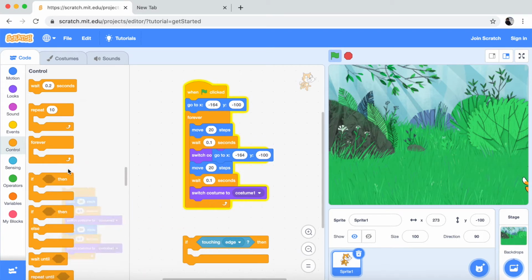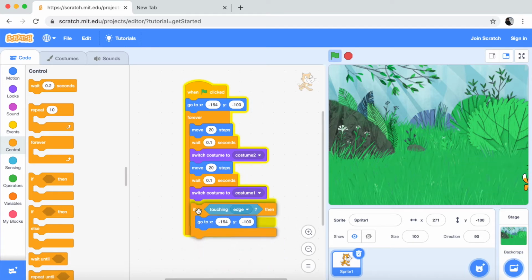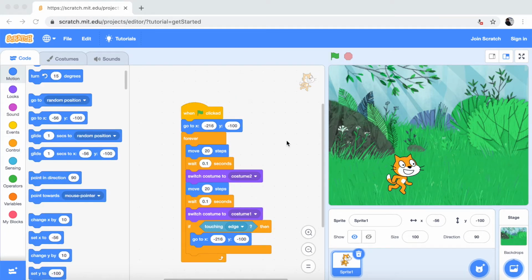I just copied the whole thing. I don't need this. And then keep. Okay, so let's see what happens now. Okay, perfect. It's coming back now. Now it's just walking infinitely. So now we've finished making the cat walk straight.